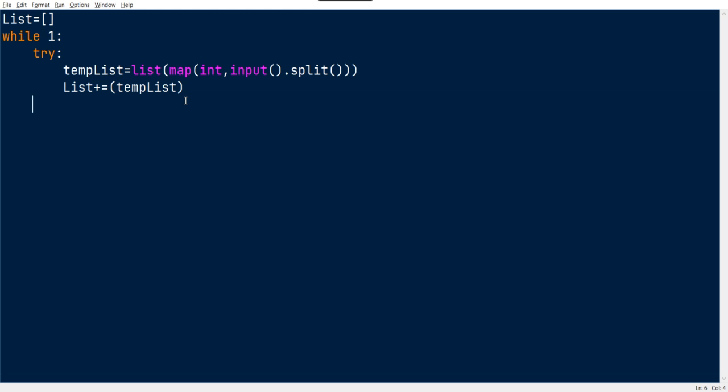If we don't have any next line, or if we encounter end of the statement, we will get some error. Let me introduce that error. It won't print.